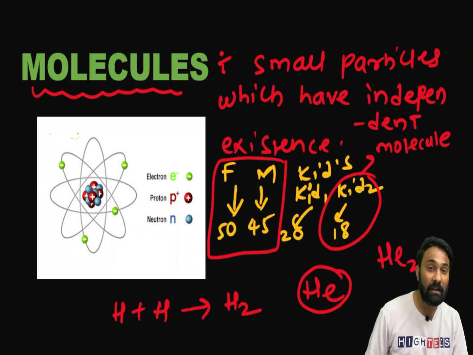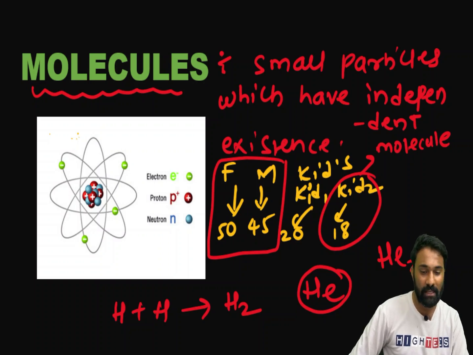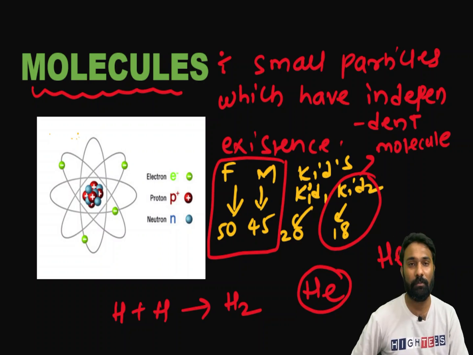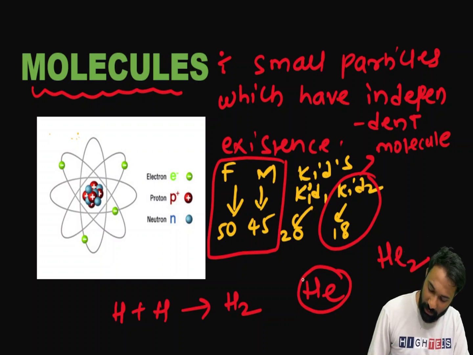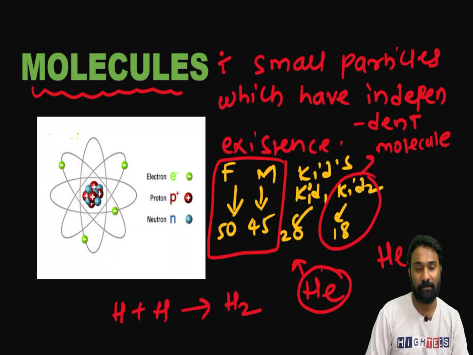Why we do not have He2, I will explain very clearly when I start the chapter called chemical bonding. There you will get to know why He2 will not exist. But here you can see this He, we will call it a molecule. Why? This He has independent existence in nature.